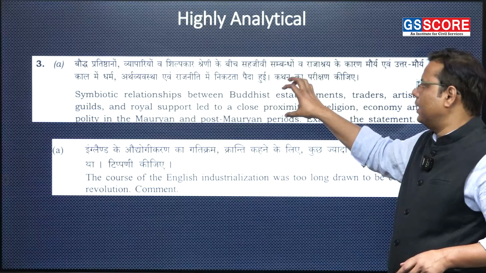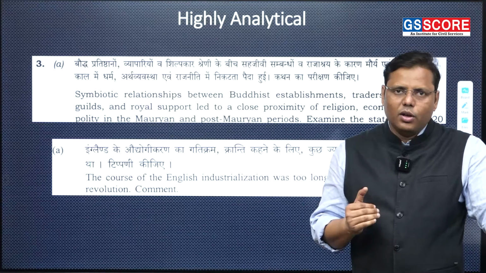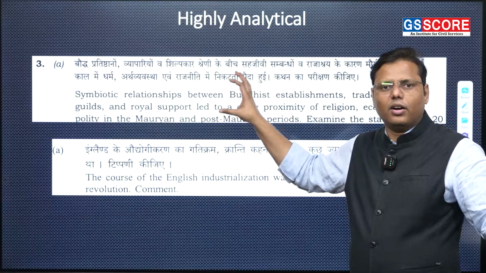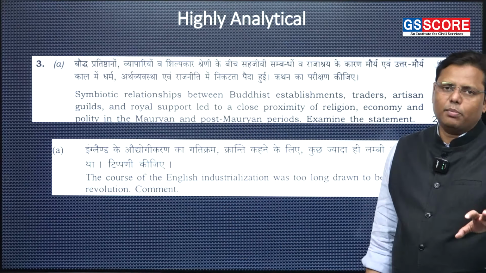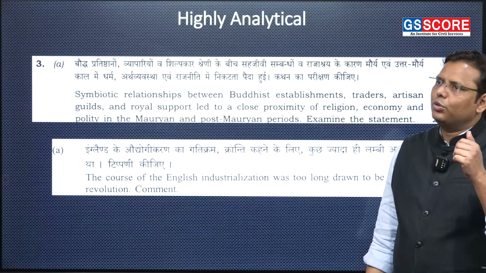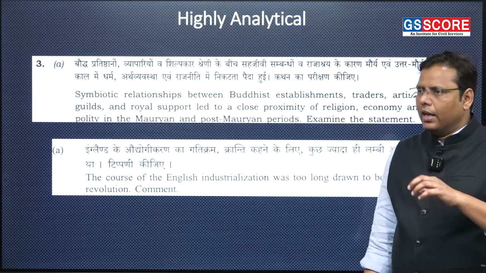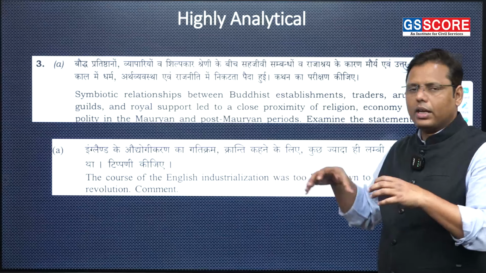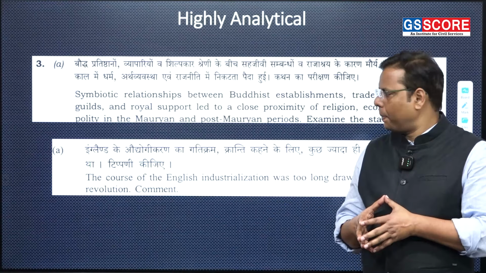Now, precisely speaking, this is a question that has been taken from a book of H.P. Ray, who has categorically written on the same topic. But then being a student, it is not possible for us to go through all the books from where we can collect the content. But if you have a very good conceptual understanding of the development, in that case, you'll be able to write the answer.